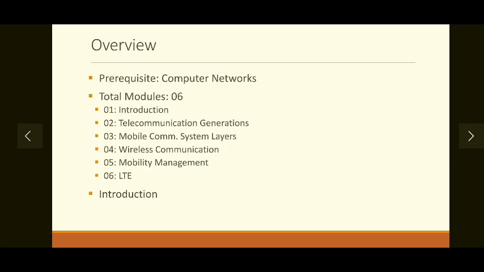So during this session, we will discuss the contents of the syllabus, or contents of the subject, and we will start with the introduction. For better understanding of certain aspects of this subject, we will require basic knowledge of computer networks. Which concepts will be required, we will see in this session later on.